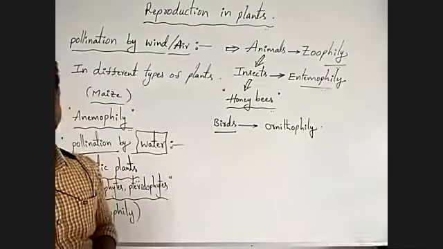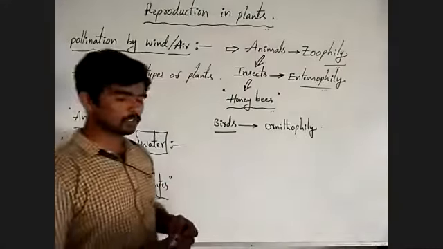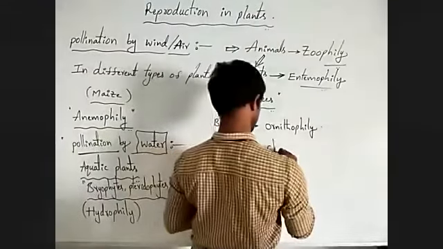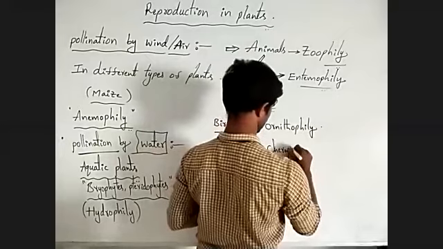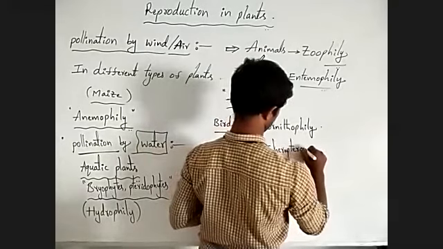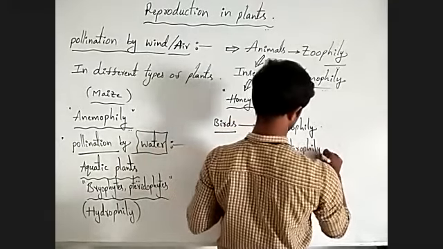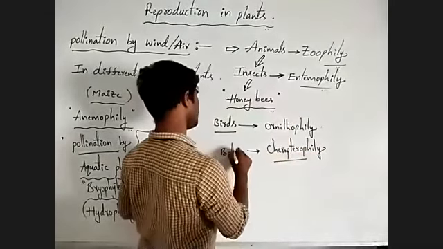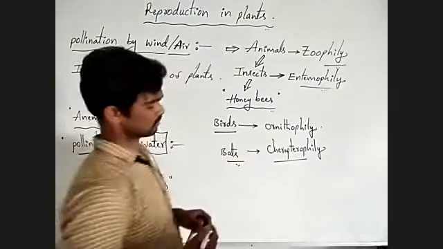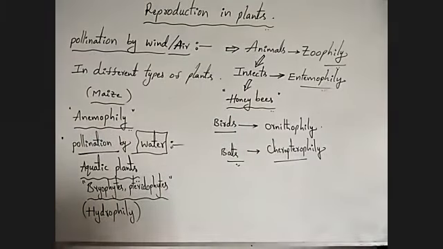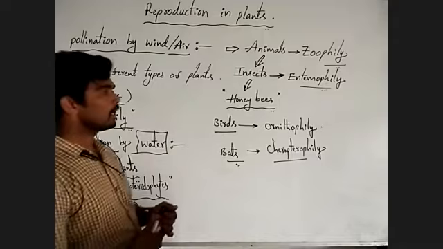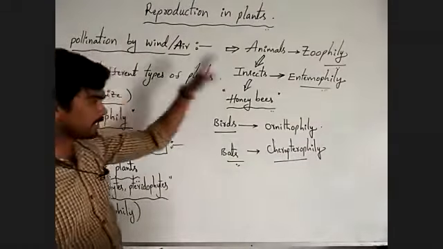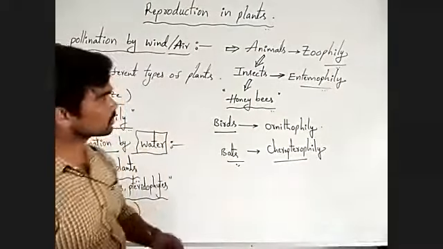By bats, chiropterophily. Like this, different types of animals pollinate different types of plants. Okay, observe carefully once.